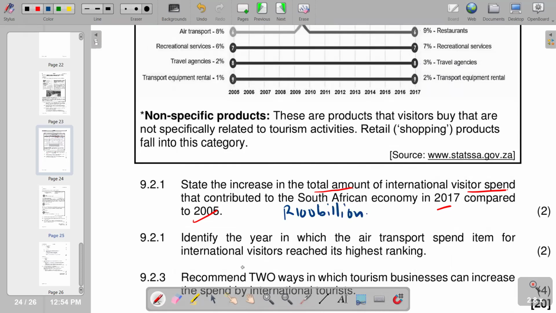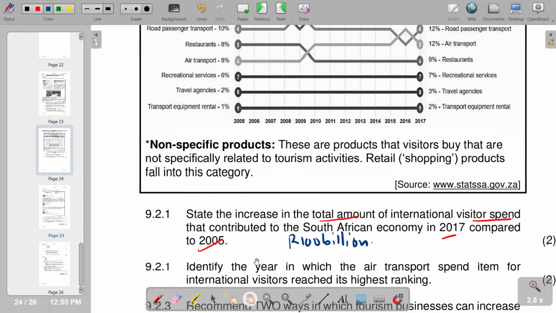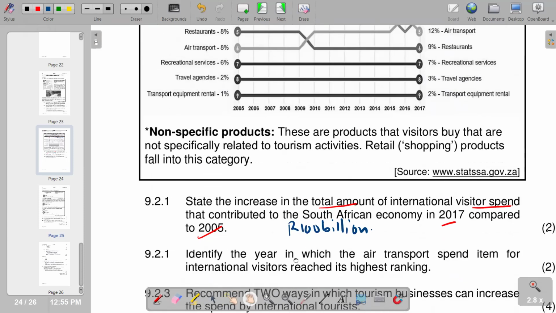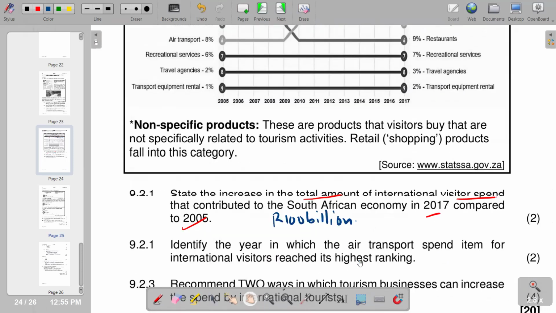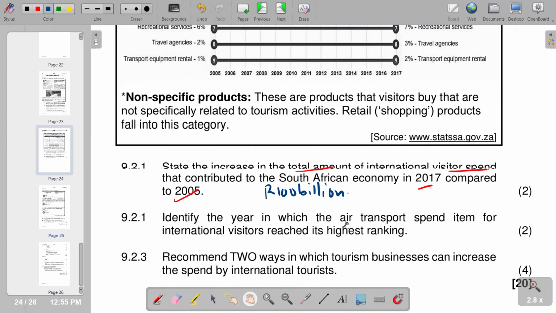Then you go to 9.2.1: identify the year in which the air transport spend item for international visitors reached its highest ranking. So international visitors. We check where we have our international visitors, in terms of air transport. So we can check here. We're going to look for air transport.